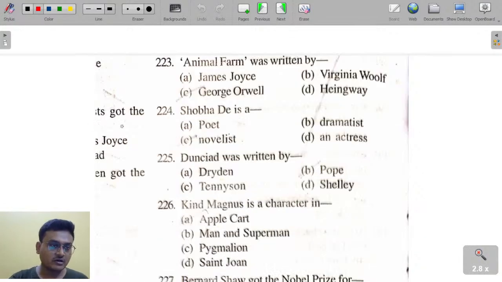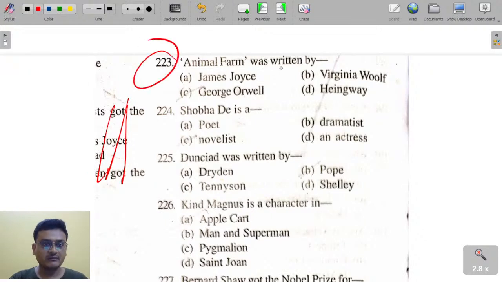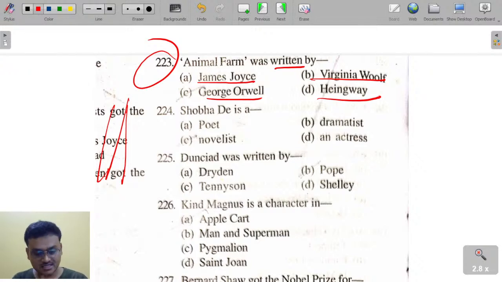Animal Farm, in the evening also we will be doing another set of questions. Animal Farm was written by James Joyce, George Orwell, Virginia Woolf, or Hemingway. Who wrote it? The quicker you answer, the faster we will move.